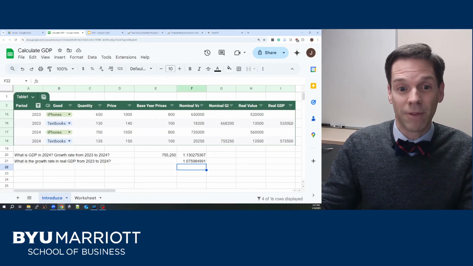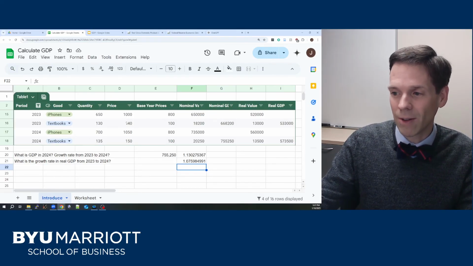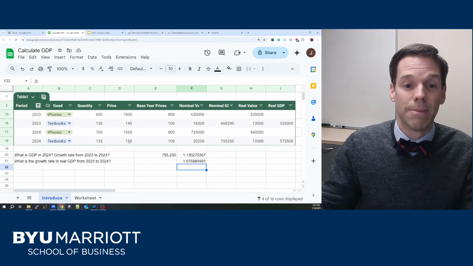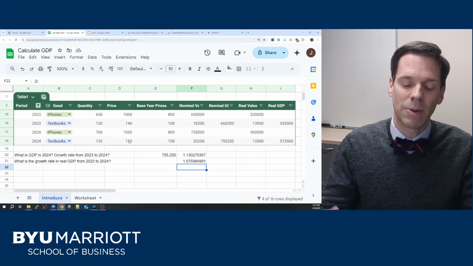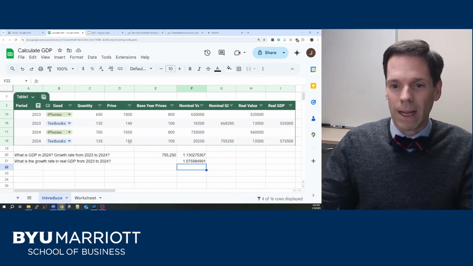Well, it means we've had inflation, prices have gone up, and looking at our data, we can see that's true. The price of iPhones went up from 800 to 1,000 to 1,050, and the prices of textbooks went up from 100 to 140 to 150. Because prices have gone up, nominal GDP has gone up as well, but not because we produced more goods and services.